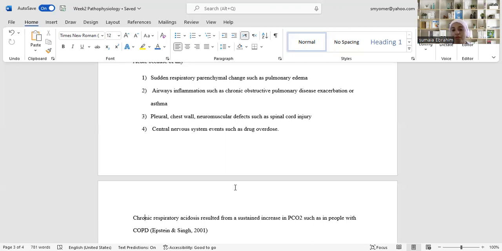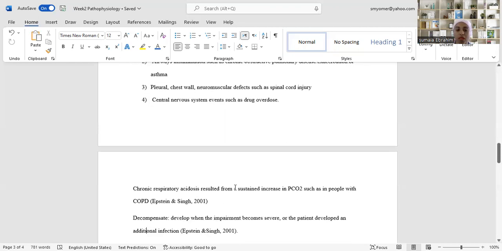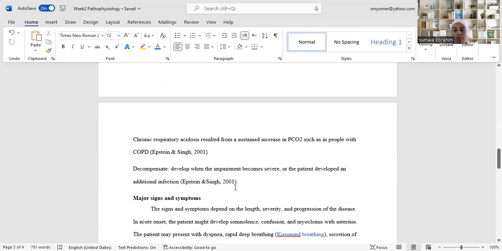In case of chronic respiratory acidosis, the patient usually maintains a high level of PCO2. So any problem that happens to this patient can exacerbate the situation, and as we said, it can cause acute or chronic respiratory acidosis. Decompensation usually happens because of the development of an additional infection, or when the condition becomes more severe, so the body cannot tolerate more, so it decompensates.